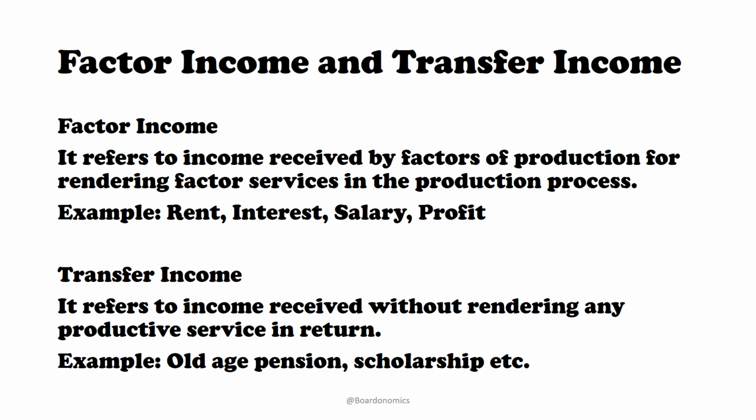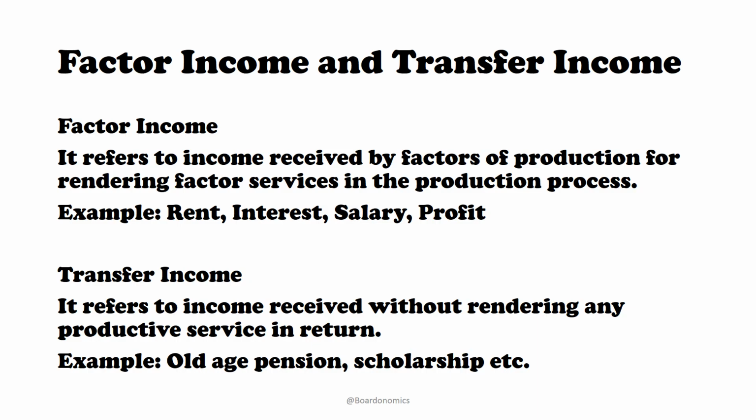Now, if you look at transfer income, it is a one-sided income. You do not have to work for transfer income. In return for transfer income, we have not provided any productive service, so there is nothing of use that you have provided for transfer income. So transfer income is income which is provided by anyone for the benefit or the welfare of someone, right? For example, the government provides old age pensions, the government provides scholarships for the poor children. So all these are transfer incomes.